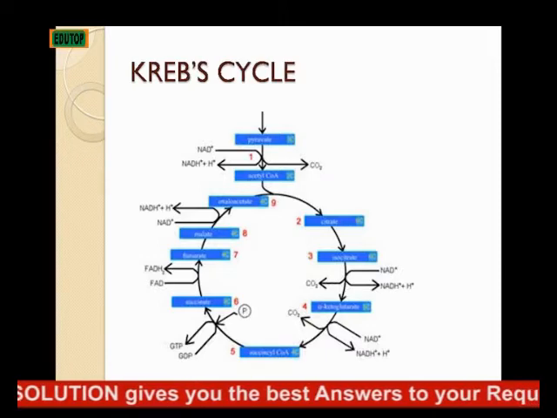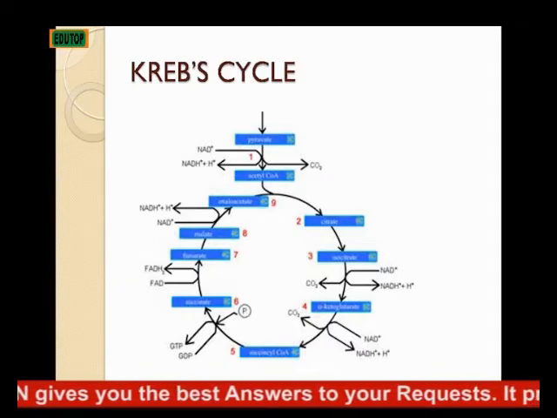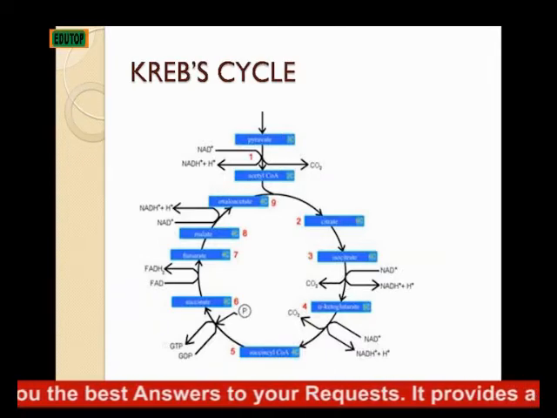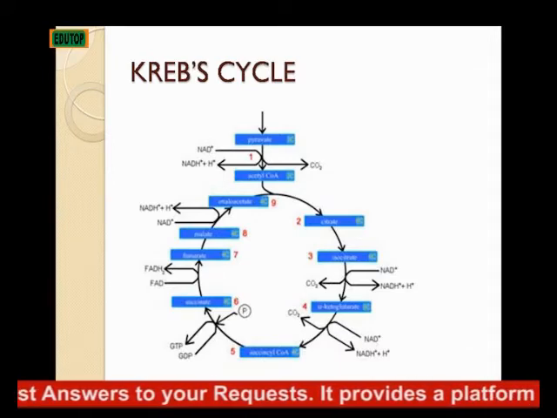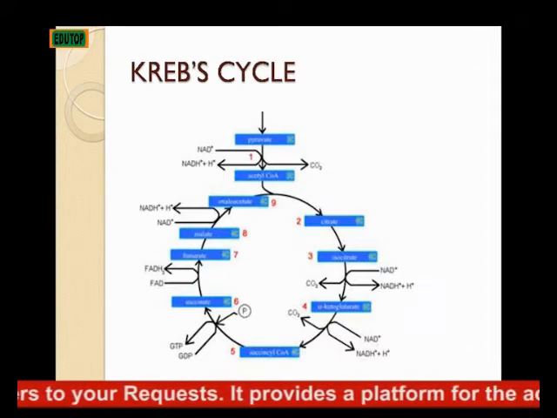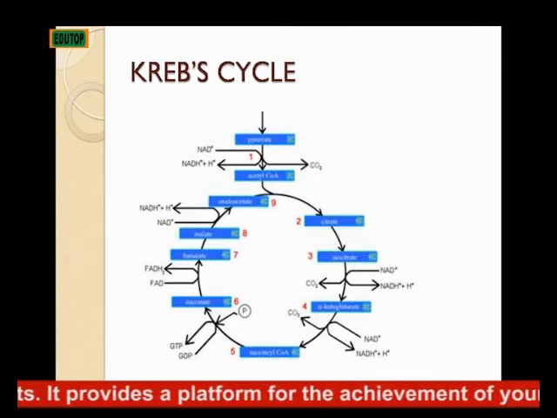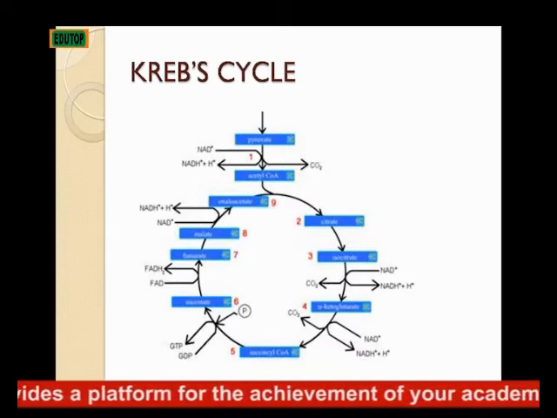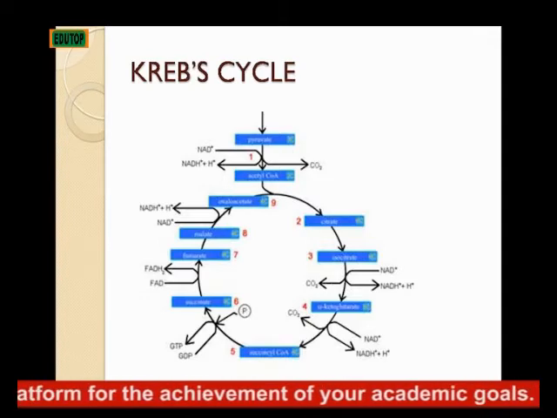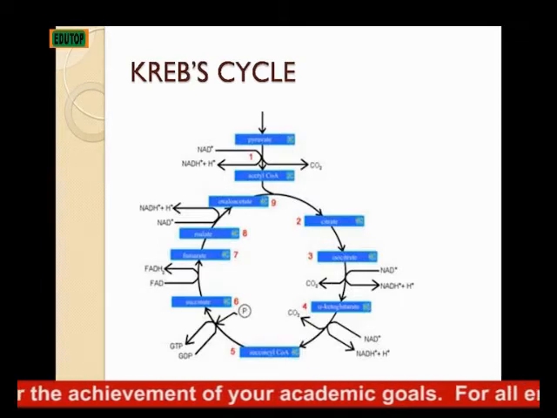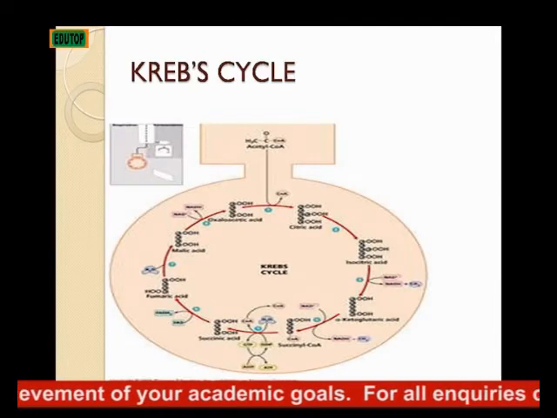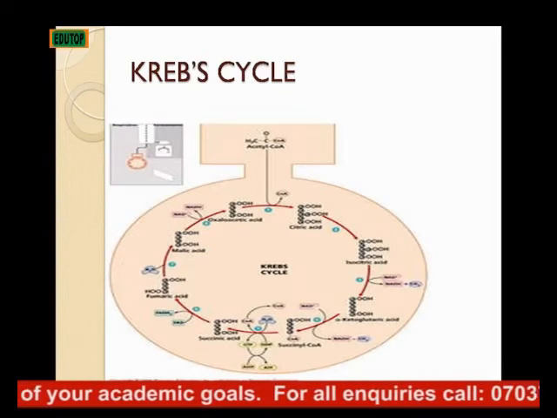Then the acetyl-CoA is broken down to give CO2, water and ATP. The ATP is 36 molecules of adenosine triphosphate for each molecule of glucose. So you have that represented in this diagram.